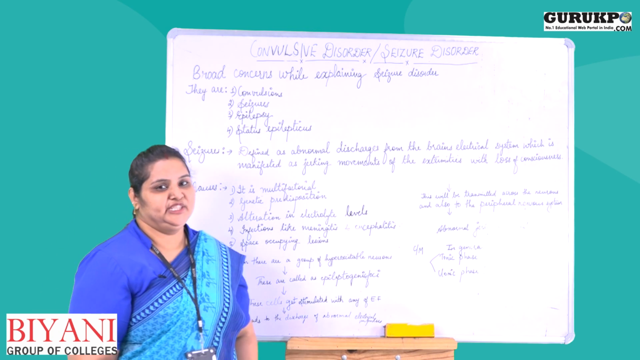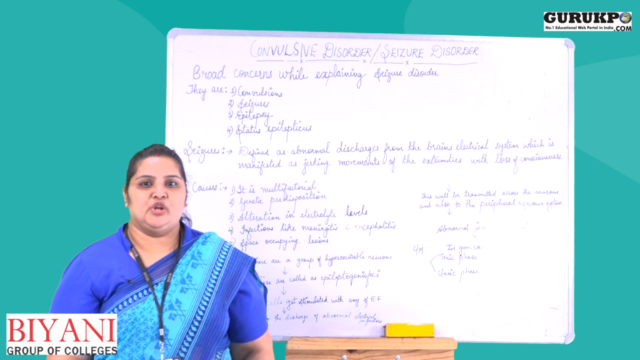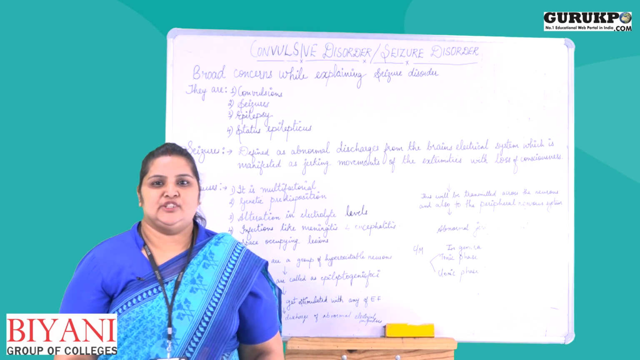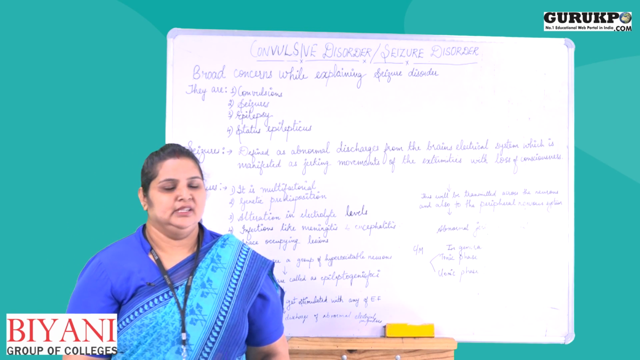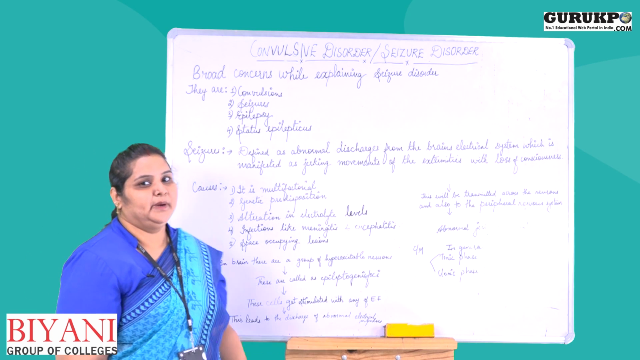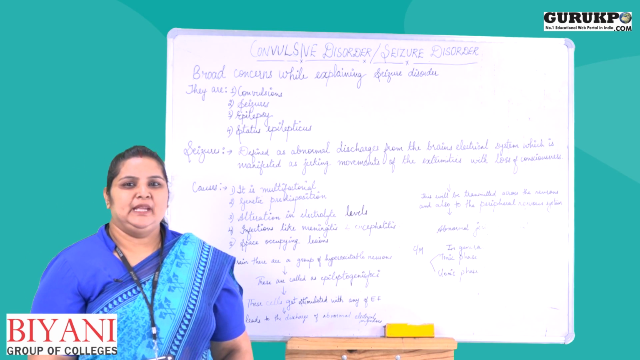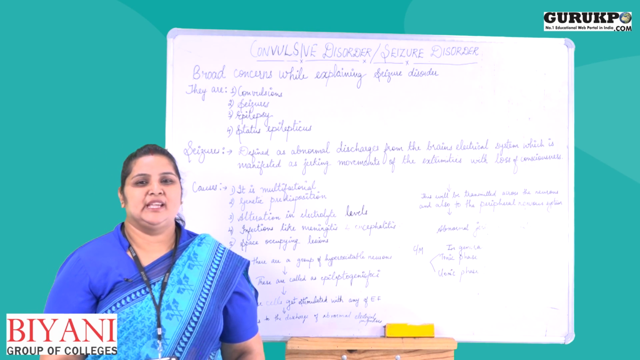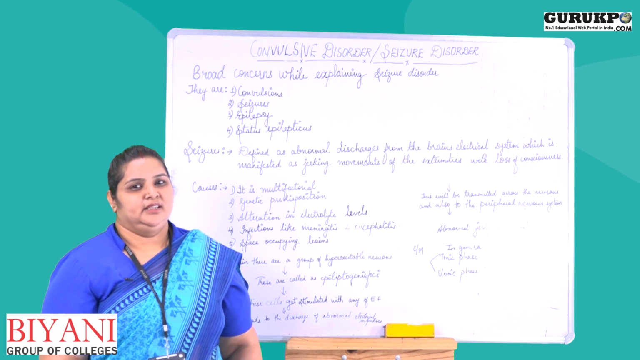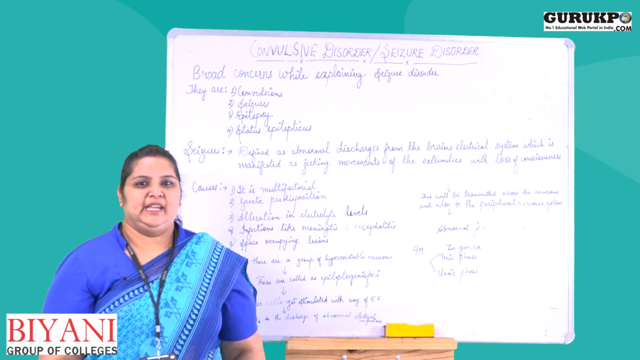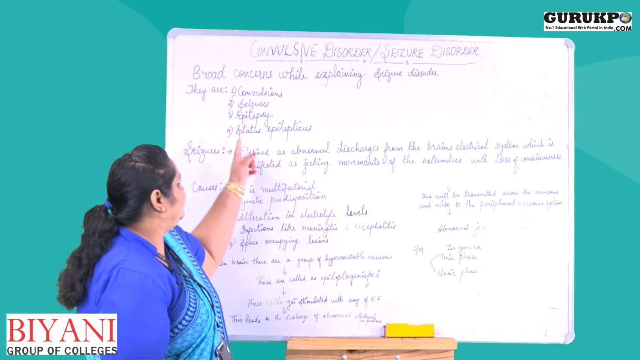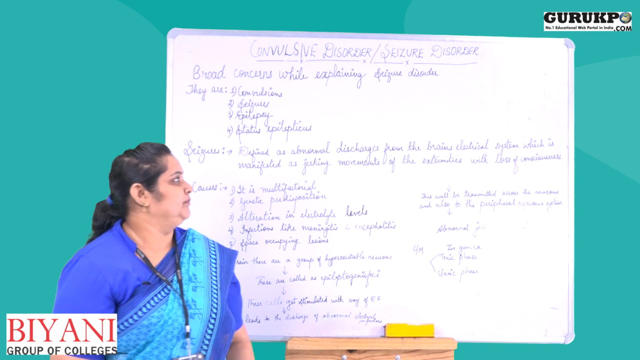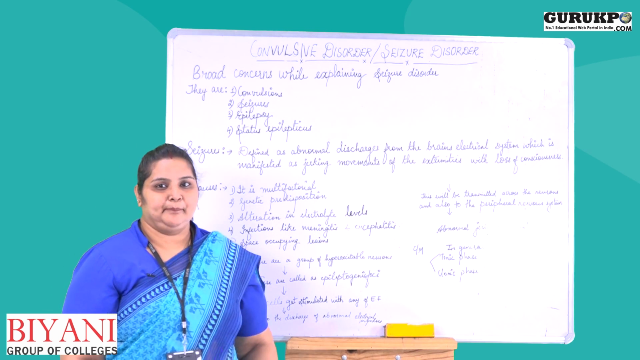Second one is seizures. Seizures are abnormal jerking movements of the muscles, and we can also say that all seizures are not epileptic. Next we move on to the third part, that is epilepsy. Epilepsy is characterized by seizures in which there is a malfunctioning of the brain's electrical system. Next one is status epilepticus.